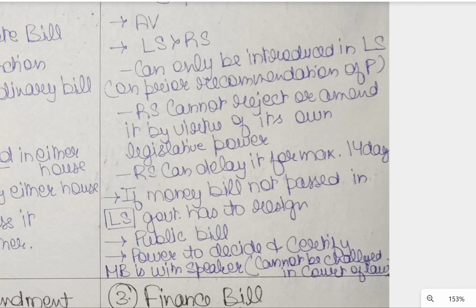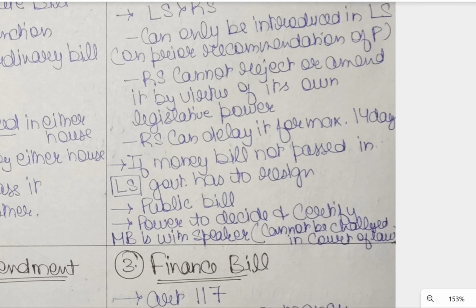Now next one, if a money bill is not passed in Lok Sabha, the government has to resign. So this shows us the importance of a money bill. It is so important that if it is not passed in Lok Sabha, the government has to resign. It's a symbolic resignation, because the government has to prove its majority on the floor of the House. The budget, that is the annual financial statement in Article 112, is presented in Parliament in the form of a money bill only. It is a public bill because it is introduced on the prior recommendation of the President.